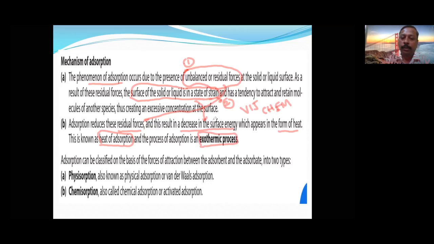That surface energy is decreased either due to van der Waals forces or due to a chemical bond. If it is due to a chemical bond, then it is called chemisorption. If it is due to van der Waals forces, then it is called physisorption. Okay, now let us study further.